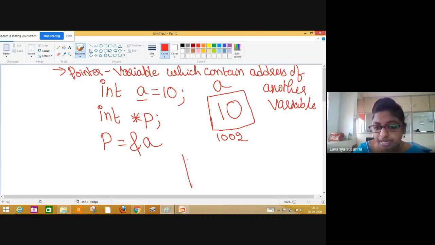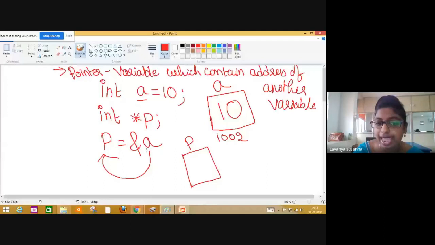Now see here, p is a name of a memory location. P is a variable, right? As I said, a variable is nothing but a name of a memory location which contains some value. But here, see what you have assigned to variable p: the address of a, ampersand a.